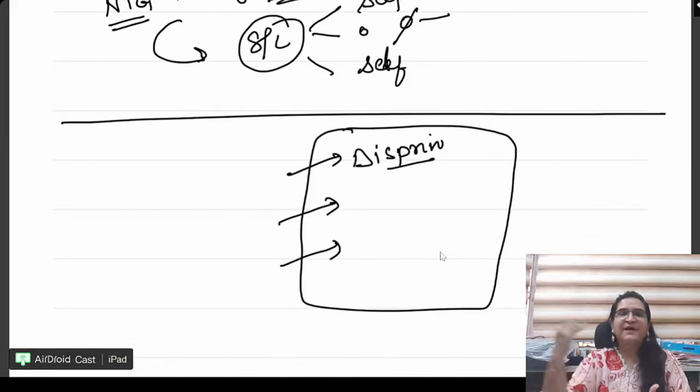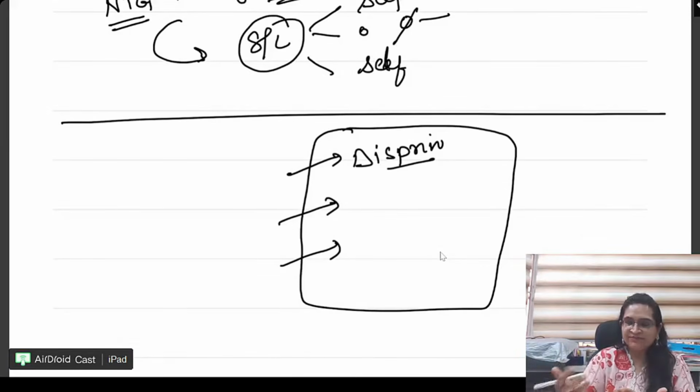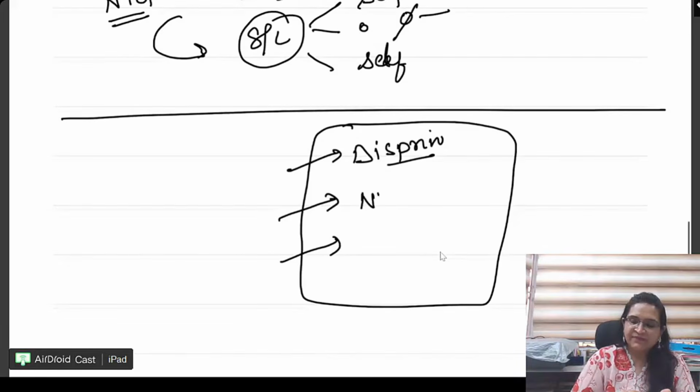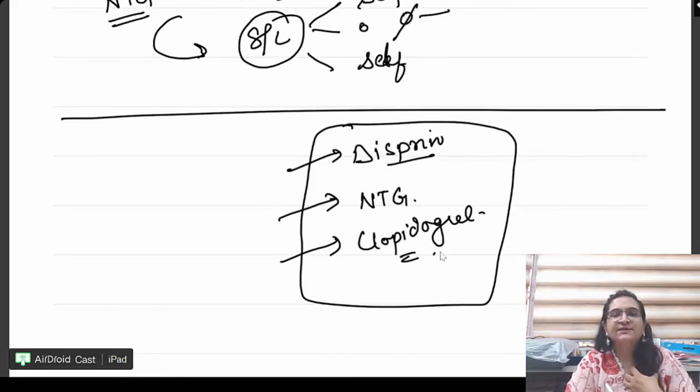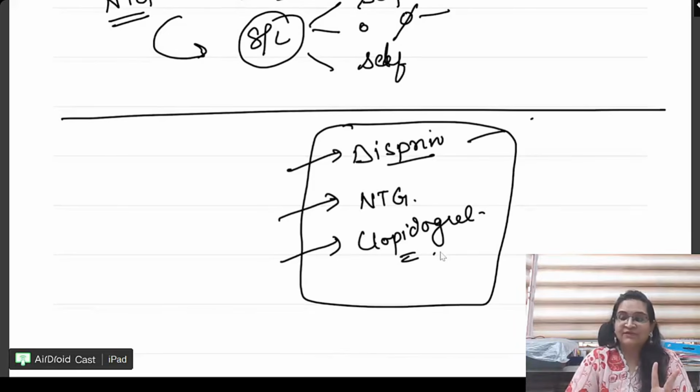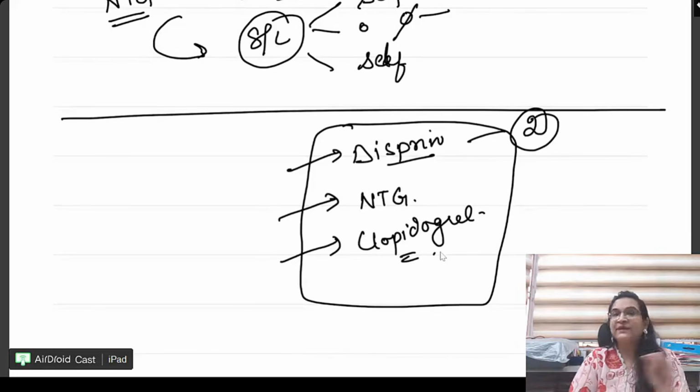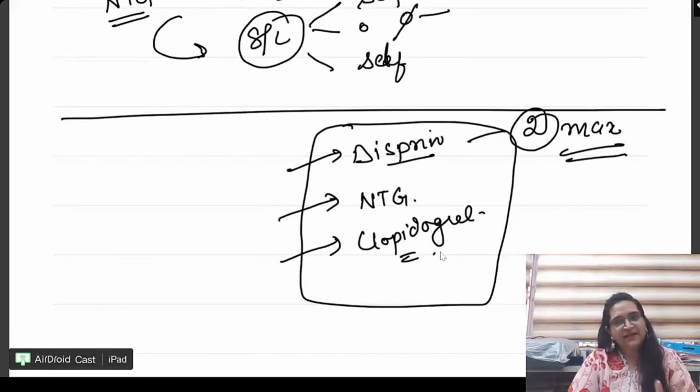Now, I want all of you to keep Disprin with you always, right? And tell your parents also, tell your relatives also. Nitroglycerin and clopidogrel, an antiplatelet drug. Now suppose there is a person you see on the road and he is tightly holding his chest, then beta, 2 tablets of Disprin have to be given immediately. That is the maximum. 2 is the maximum.